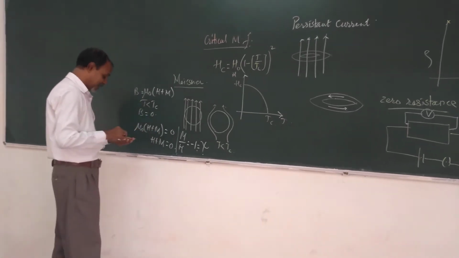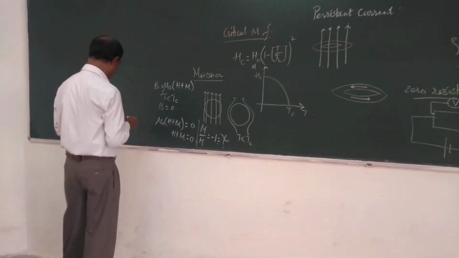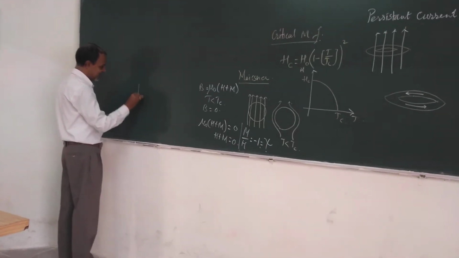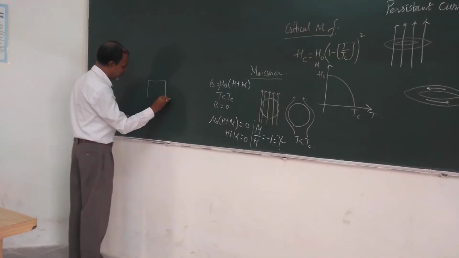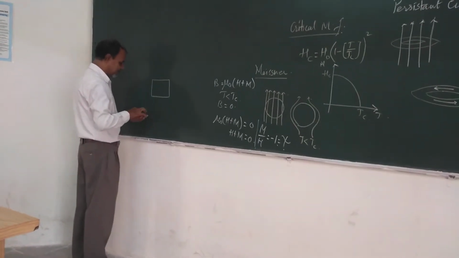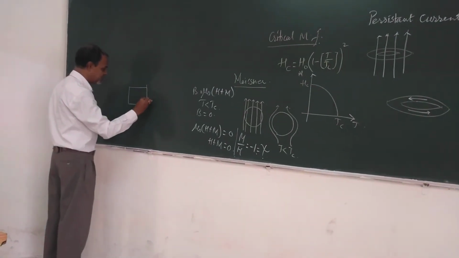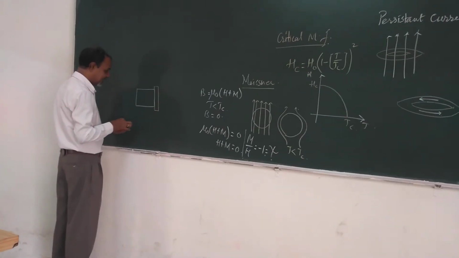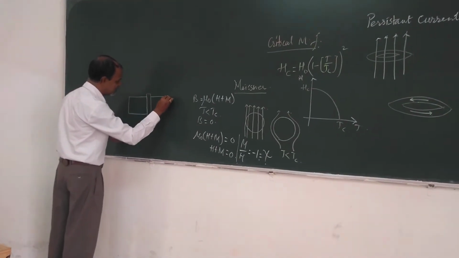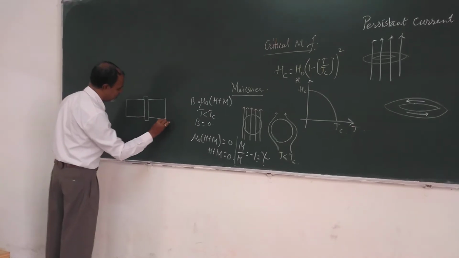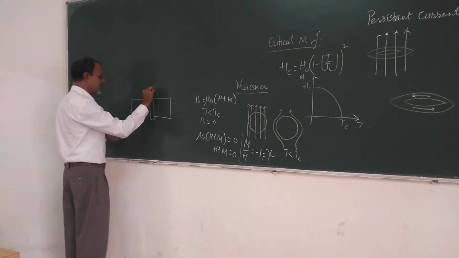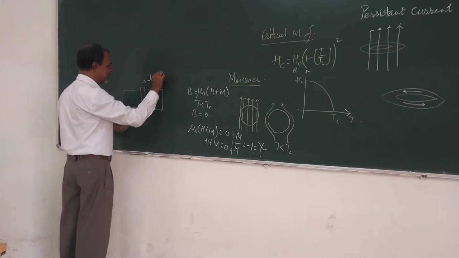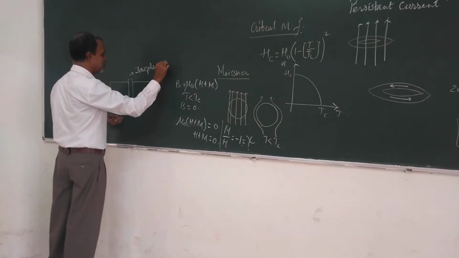Rather than this, we are finding the superconducting materials can be used in a different way, and one way is that two superconducting materials are separated by insulating material in this way. Whenever these are separated by insulating material, then it is found a junction is formed between two superconducting materials, and this junction was invented by the scientist Josephson. Therefore it is known as Josephson junction.